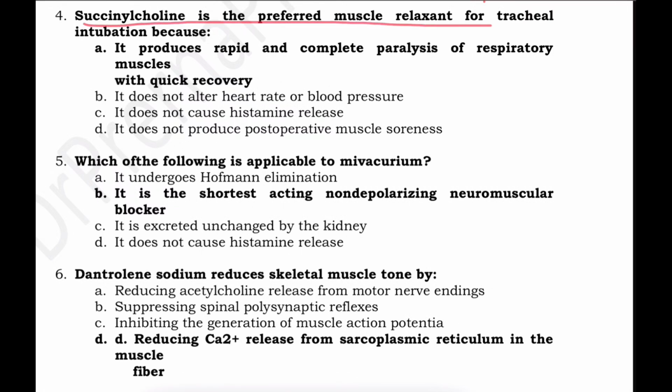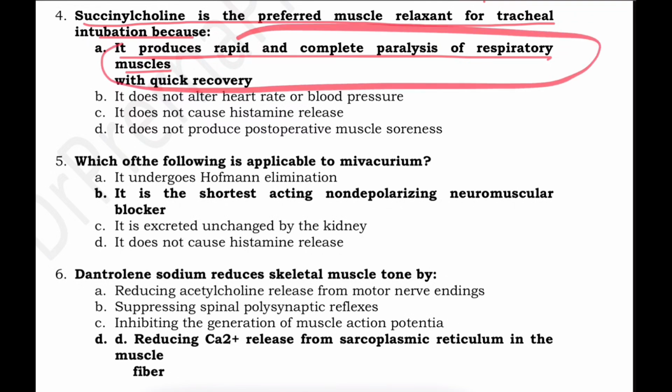Succinylcholine is the preferred muscle relaxant for tracheal intubation because it produces rapid and complete paralysis of respiratory muscles with quick recovery. It is chosen for tracheal intubation because of its rapid onset and brief duration and gives excellent intubating conditions.